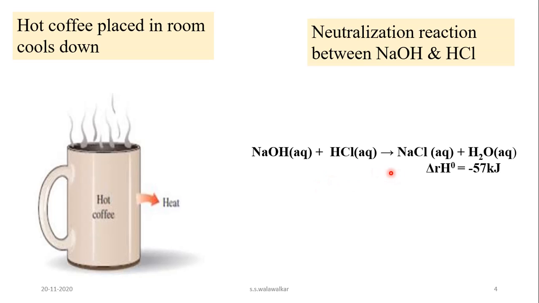So the reverse of this reaction cannot occur. Therefore, spontaneous processes are irreversible processes. All natural processes are spontaneous and all spontaneous processes are irreversible processes.